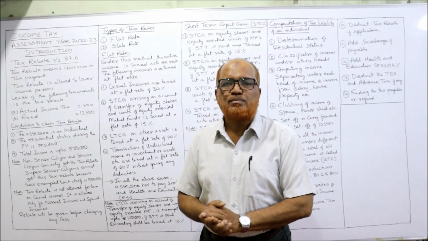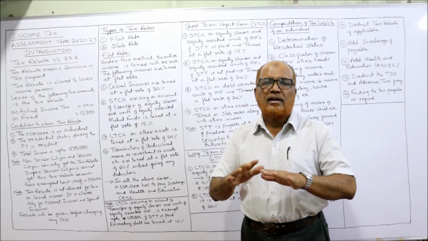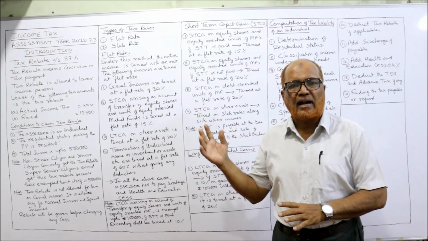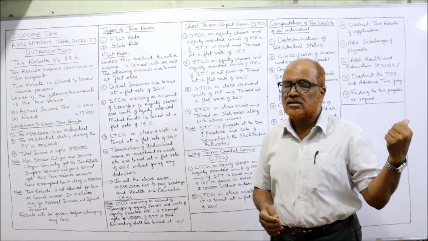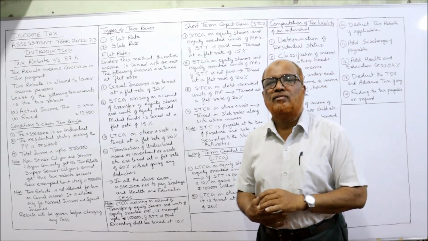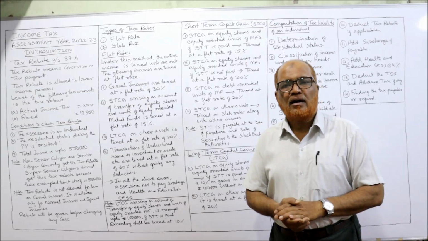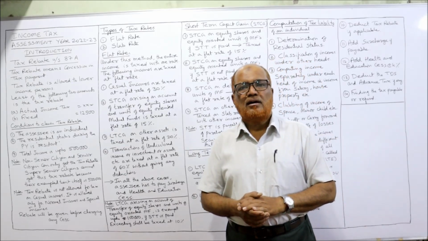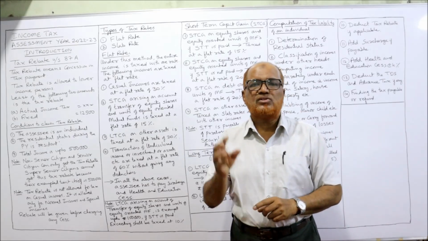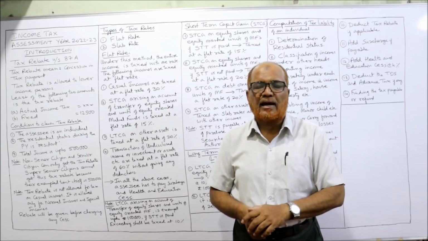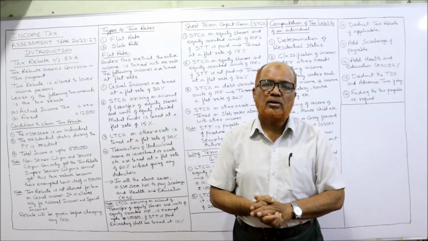So in this video, I have explained to you about the tax rebate under section 87A and what are the different types of tax rates, flat rate and slab rates. Slab rates were already explained in the last video. On normal income, slab rates will be applied. For a non-senior citizen, up to 2,50,000 nil. From 2,50,001 to 5 lakh, it is 5%. From 5,00,001 to 10 lakh, it is 20%. Over 10 lakh, it is 30% for non-senior.